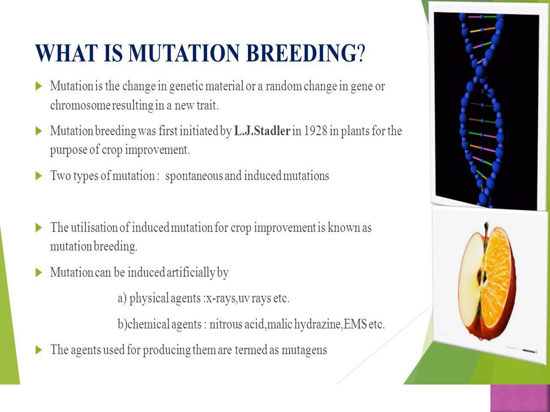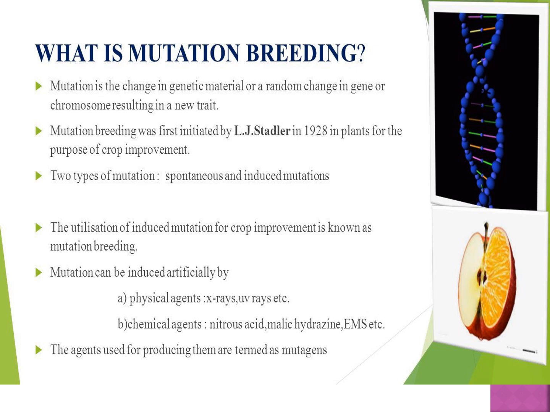Mutagens are of two types, namely physical mutagens and chemical mutagens. Physical agents are X-rays, UV rays, etc. Radiation like alpha, beta, gamma rays, X-rays, UV rays and temperature, which induce mutation, are called physical mutagens.